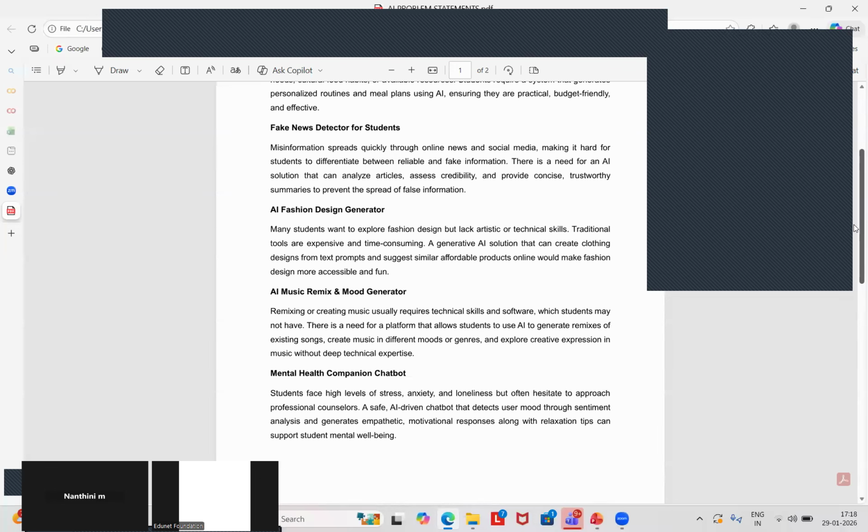Then coming to the AI fashion design generator. Suppose people in the fashion industry can't afford much for their skill sets, design skills and all. They can also use AI for fashion design generating applications, and they can also create multiple designs from a prompt. This kind of application we will understand in this particular internship.